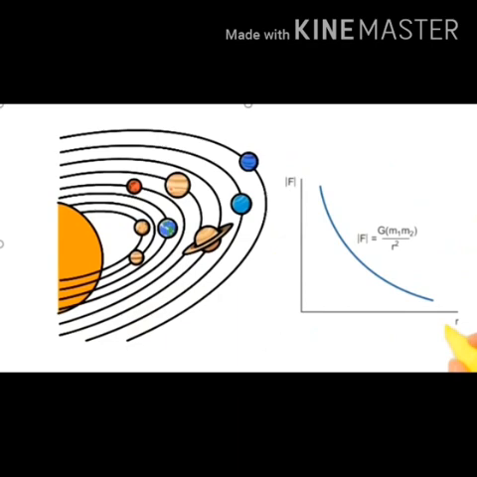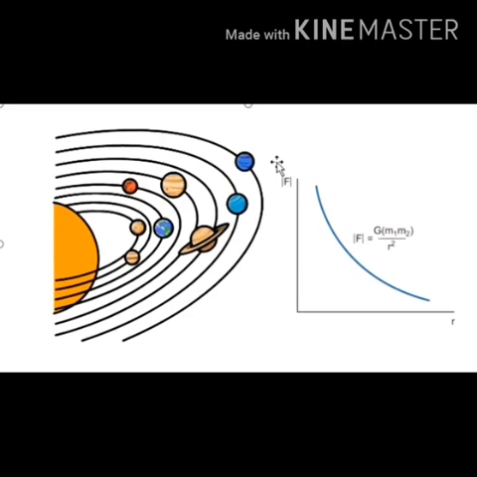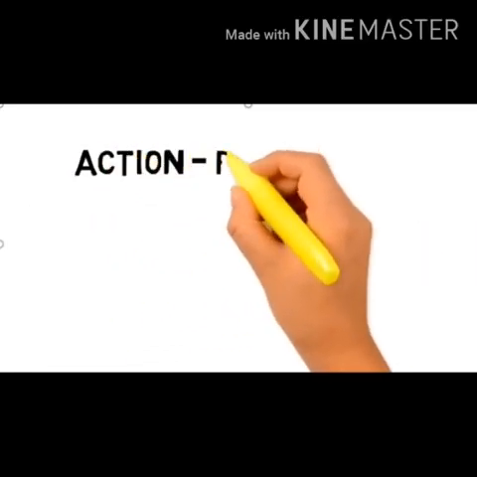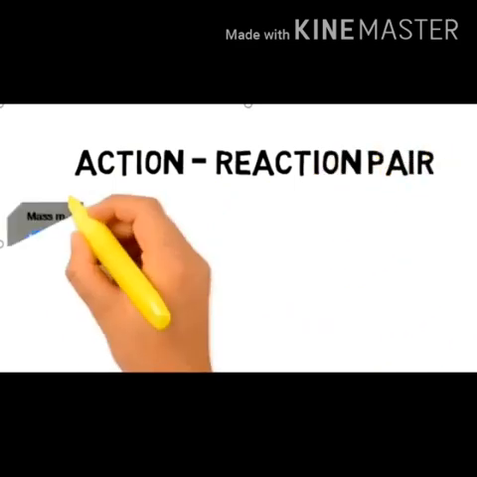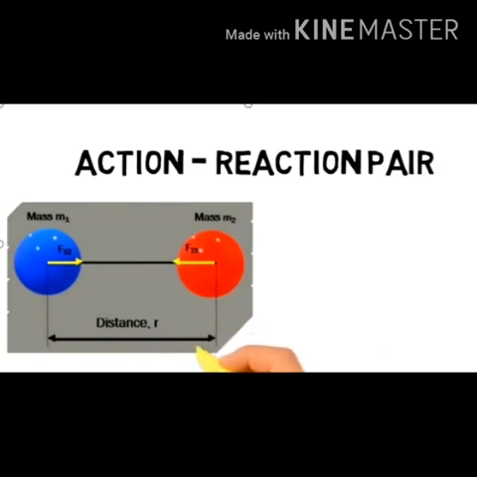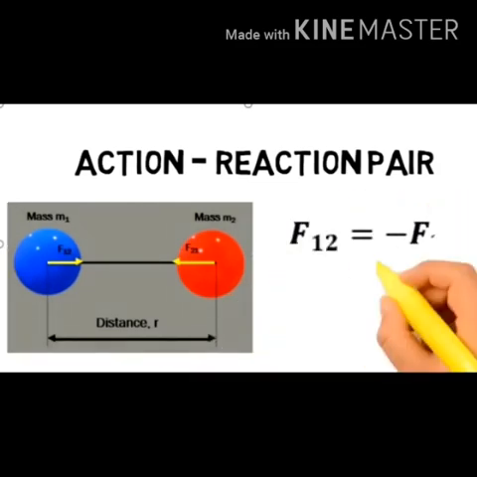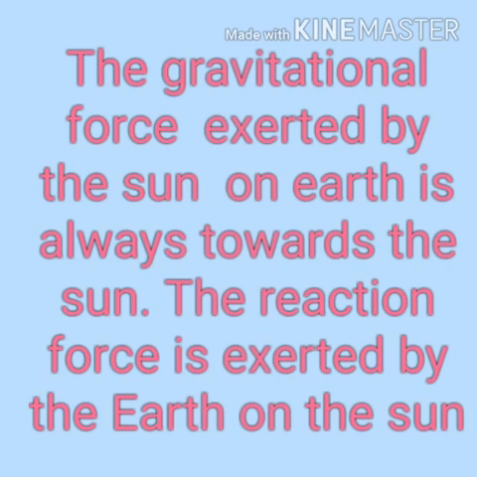The gravitational force is directly proportional to the mass and inversely proportional to the square of the distance. Point number 2. The gravitational force between two particles always constitutes an action and reaction pair. It implies that the gravitational force exerted by the Sun on the Earth is always towards the Sun. The reaction force is exerted by the Earth on the Sun. The direction of this reaction force is towards the Earth.